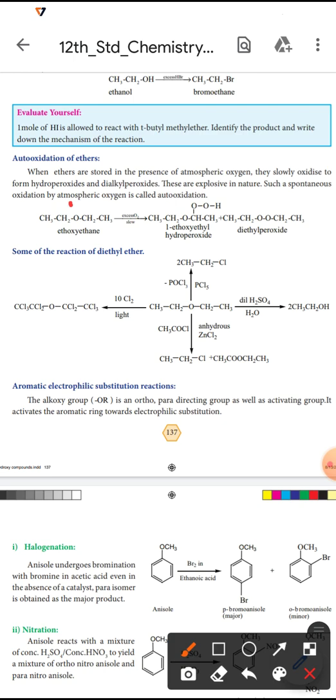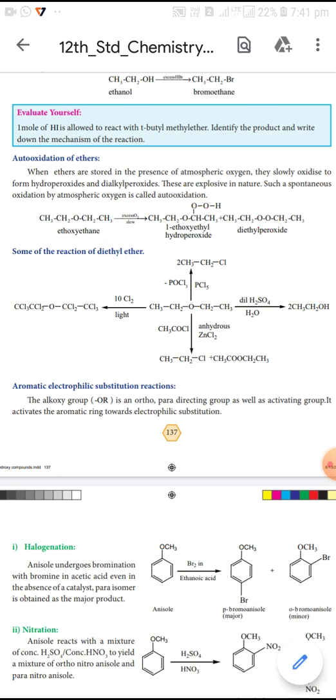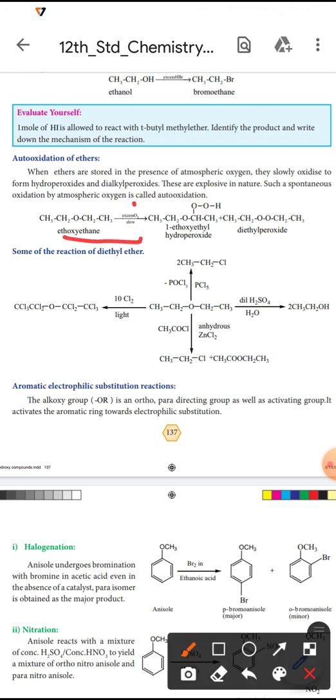Diethyl ether, or ethoxyethane, reacts with a supply of excess oxygen. It is a slow reaction, so it will form ethoxyethyl hydroperoxide. Excess oxygen, so we are using a total of 4 oxygen, here 2, there 2. Ethoxyethane reacts with excess oxygen to form two peroxide compounds, hydroperoxide and dialkyl peroxide.